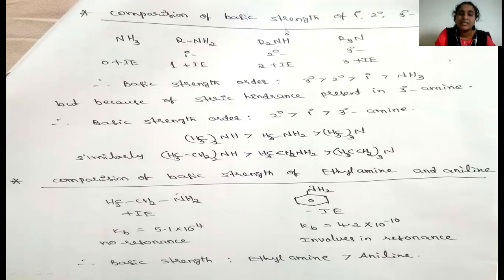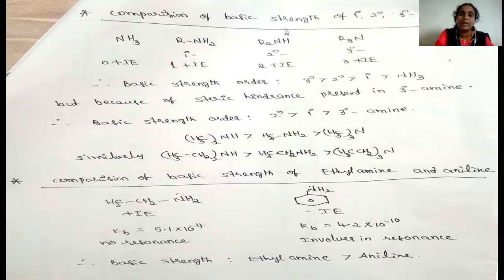So the basic strength order is secondary amine with the most basic strength, then the primary amine, and then tertiary amine. Generally, according to the plus I groups, the tertiary amine basic strength should be more. But because of the steric hindrance, the tertiary amine basic strength is less as compared to the secondary as well as primary amine.